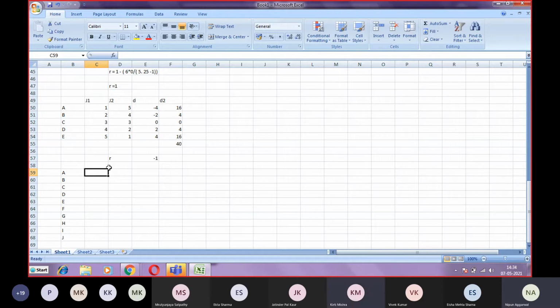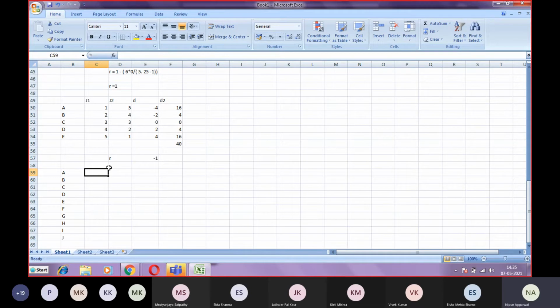No, sir. So vice versa is possible. If the data is given in the form of scale data, I can convert it into ranks, but not vice versa.